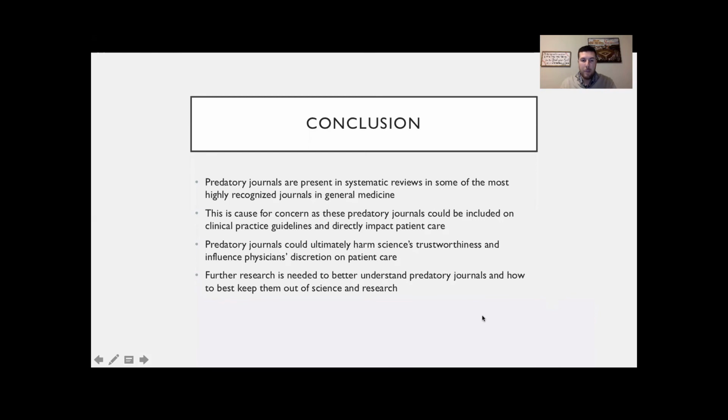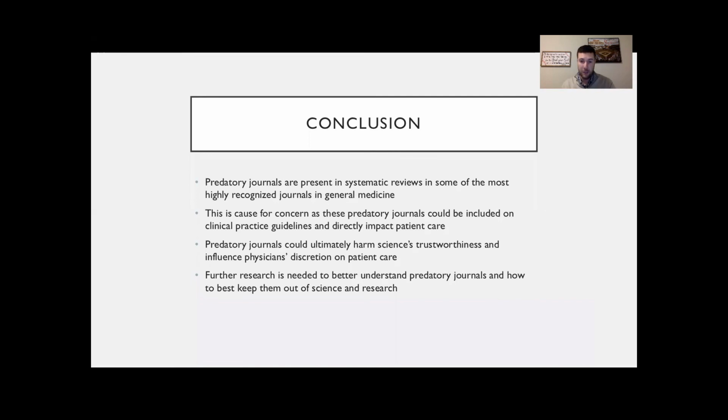To kind of wrap up this discussion here, unfortunately, predatory journals have been found in some of the most highly recognized journals in general medicine. This is certainly a cause for concern, as predatory journals can be included in clinical practice guidelines and then therefore directly have an impact on patient care.